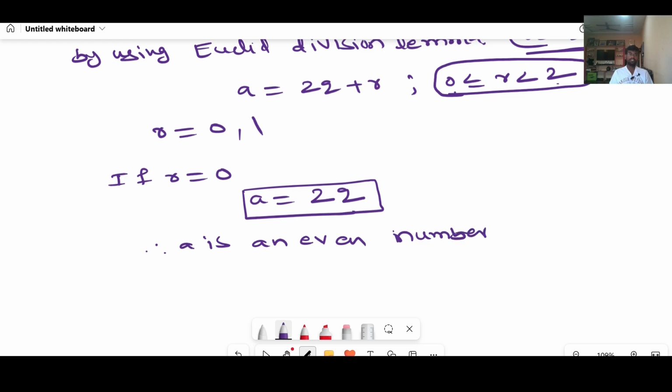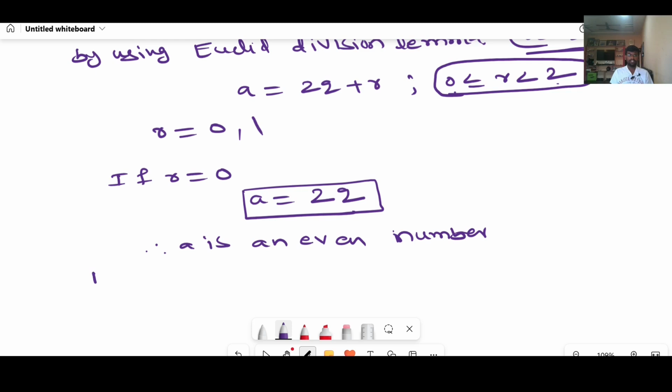Why? Because on the RHS, q is multiplied by 2. The numbers which are multiplied by 2 always give us even numbers only, and all the even numbers are present in the form of 2q.